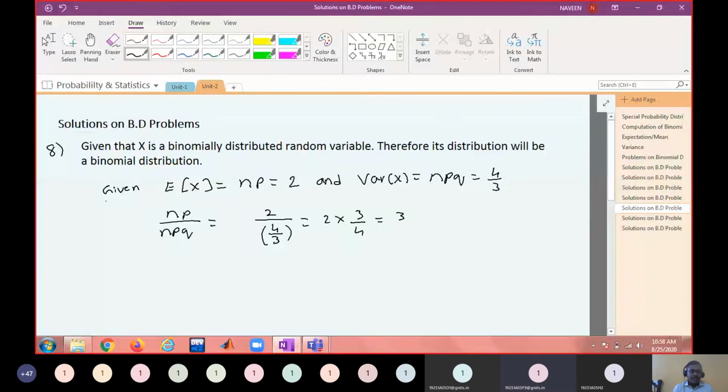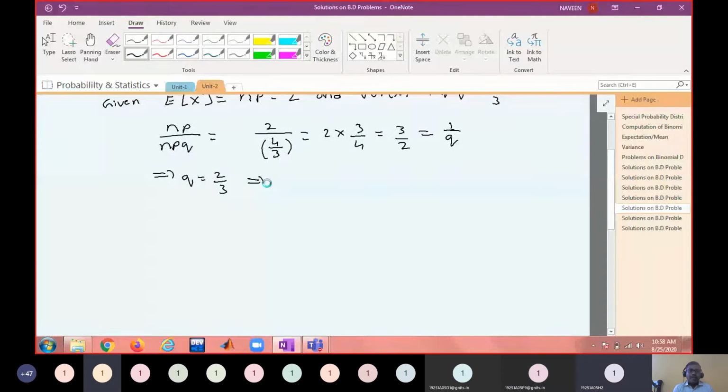So what is this? Q is 3 by 2. 3 by 2 is absurd, no? This is 1 by Q. Okay, fine. Because probability cannot be greater than 1. Therefore, Q equal to 2 by 3. When Q equal to 2 by 3, P equal to 1 minus 2 by 3, equal to 1 by 3.